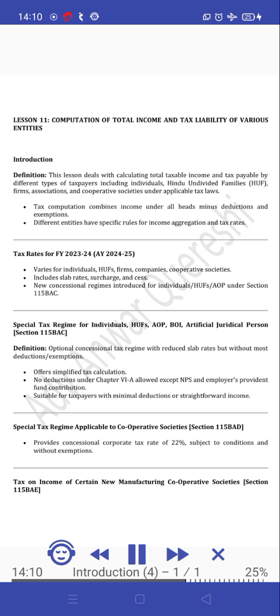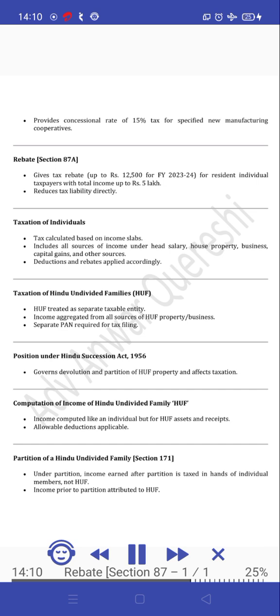Suitable for taxpayers with minimal deductions or straightforward income. Special tax regime applicable to cooperative societies, Section 115BAD. Provides concessional corporate tax rate of 22%, subject to conditions and without exemptions. Tax on income of certain new manufacturing cooperative societies, Section 115BA, provides concessional rate of 15% tax for specified new manufacturing cooperatives.